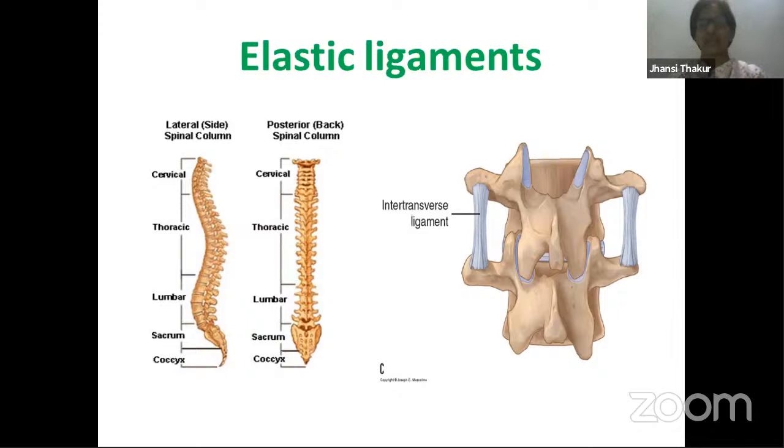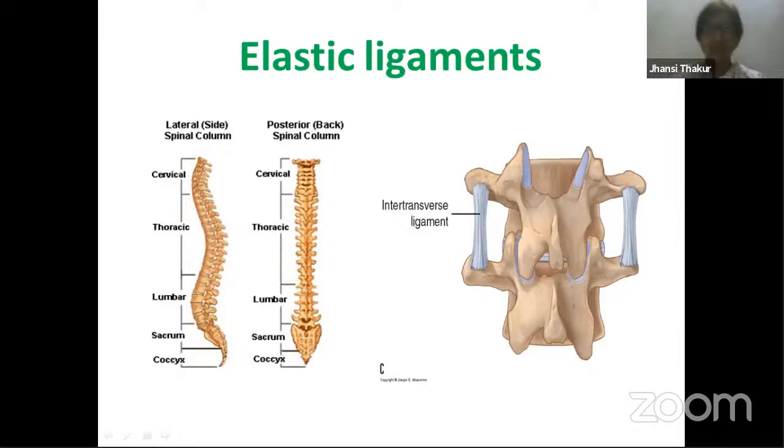Our backbone is not one straight rod. If that was the case, then you would fall down and break, and your life would be over forever. It is not like that. Our backbone is made up of bones arranged one on top of the other, as you can see. Each singular bone is called a vertebra, and the plural is called vertebrae.